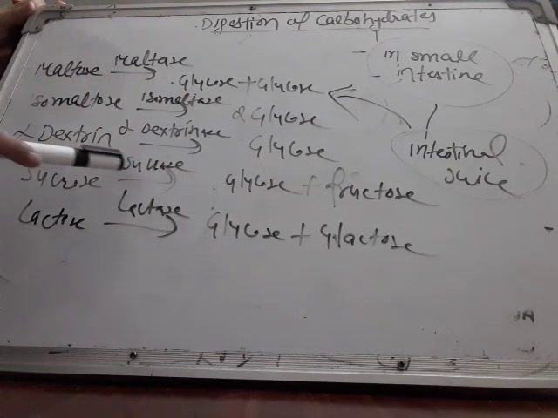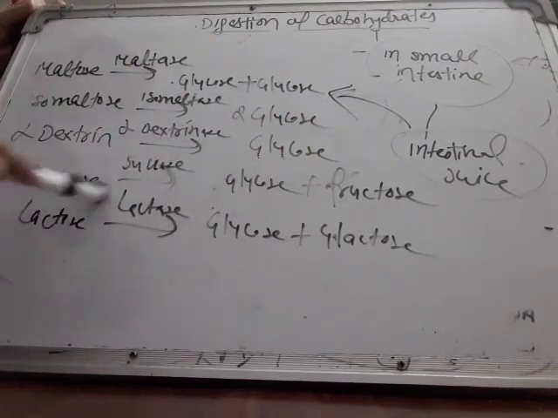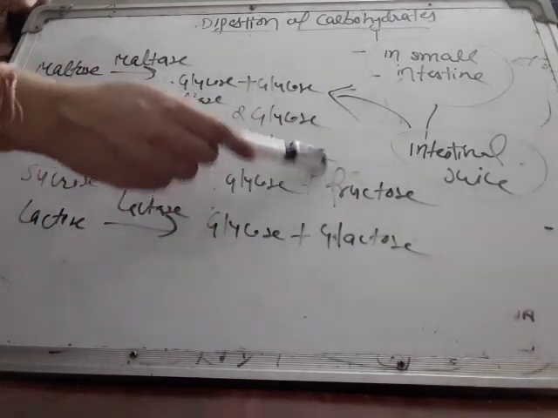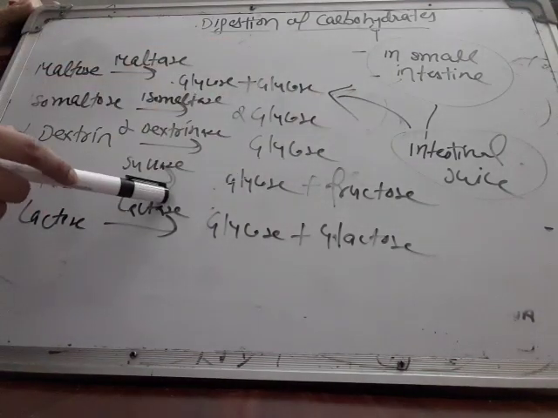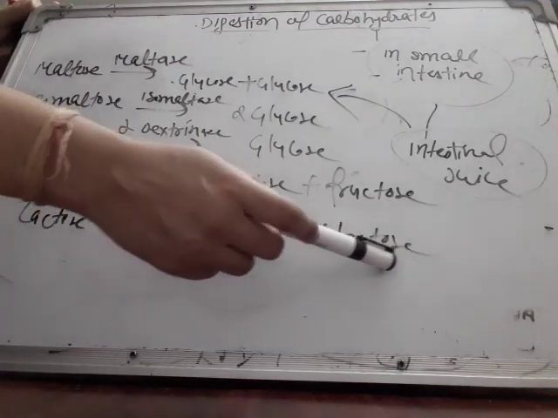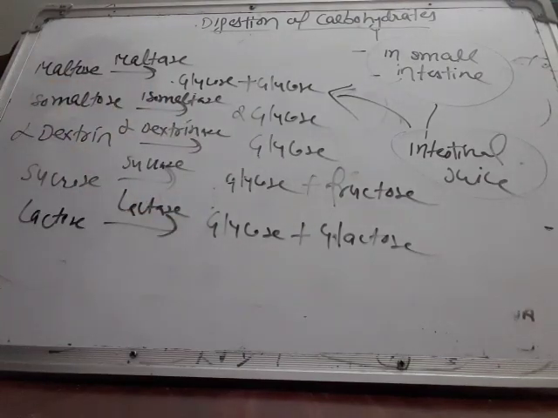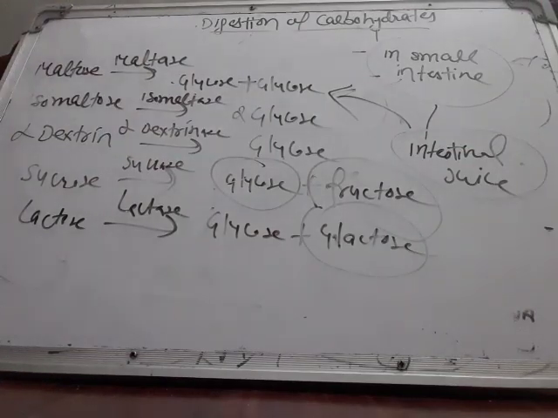Sucrose is acted upon by sucrase from the small intestine, and it is made up of glucose and fructose, so it breaks down into glucose and fructose. Fructose is also a simplest sugar like glucose. And lactose is acted upon by the lactase enzyme, which comes from the small intestine, and breaks down into glucose and galactose. Galactose is also a simplest sugar like glucose and fructose. So when carbohydrates form these 3 types of sugars, we can say digestion of carbohydrates has been completed. So this is all about the physiology of digestion.